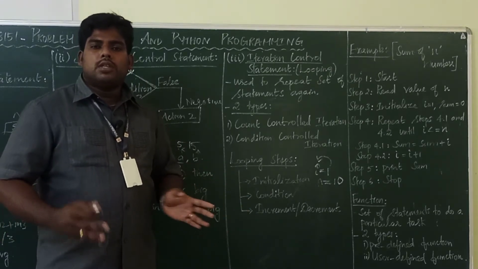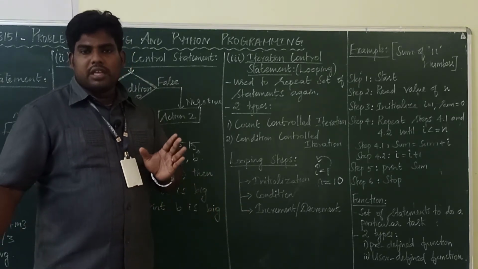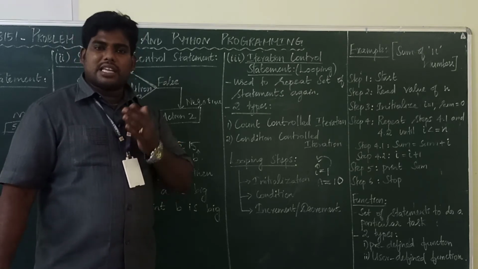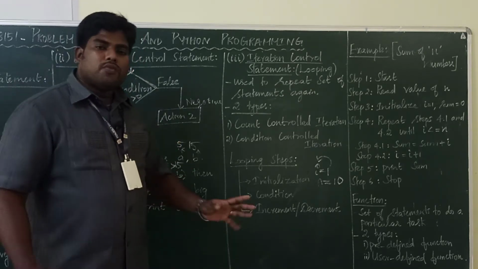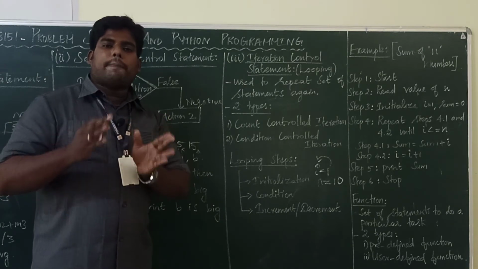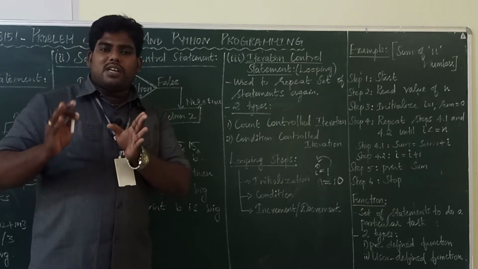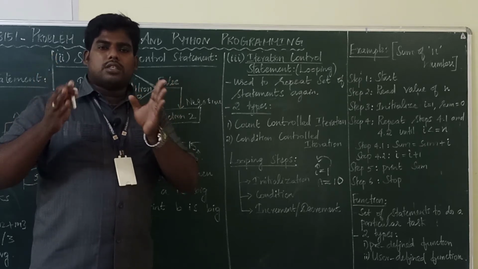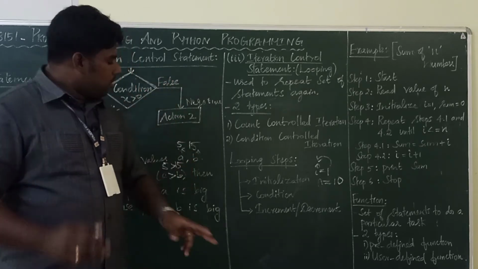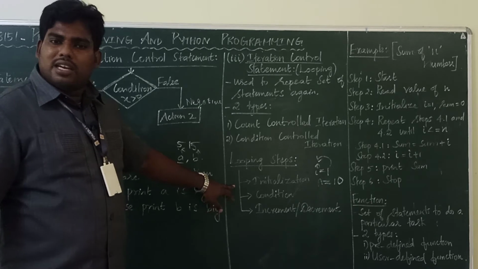What is an infinite loop? Your process never ends. It is repeated again and again. It never ends. So for stopping the iteration, we require one condition. At one point of time, the looping has to be stopped. For that, we need the condition.